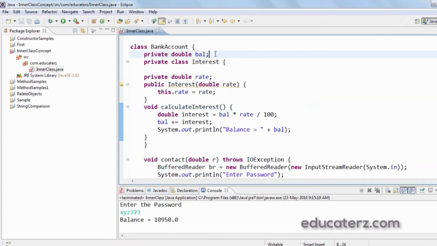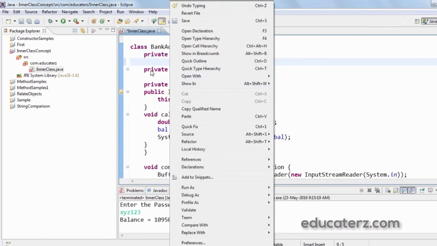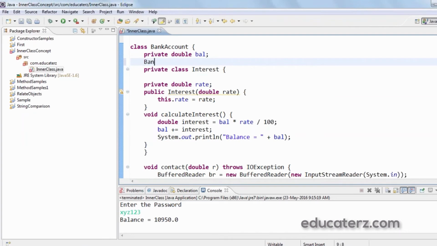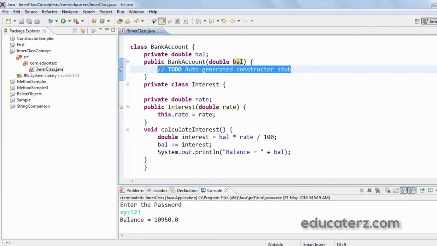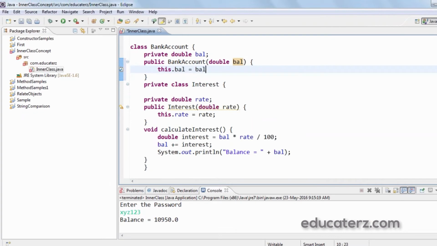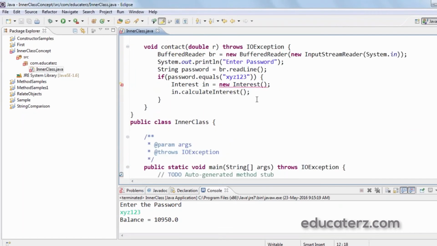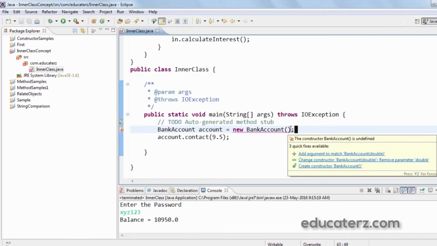Similarly, for the BankAccount also, write a constructor to initialize the balance amount.